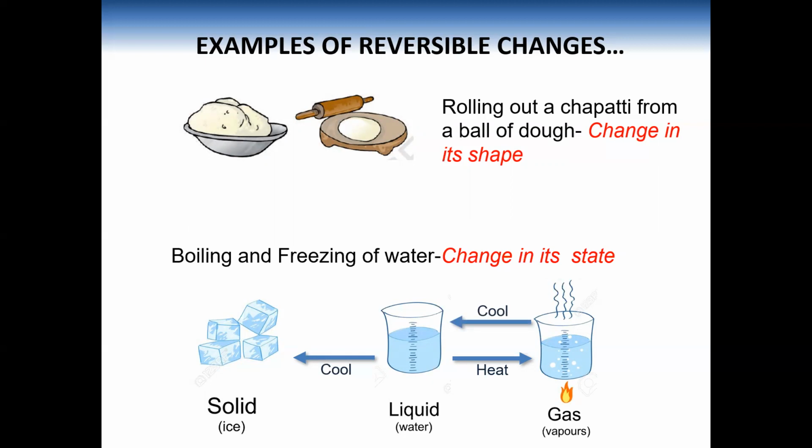On condensation, water vapor converts back into liquid form. And on heating, ice converts into liquid form, that is water. So this is a good example of reversible change.